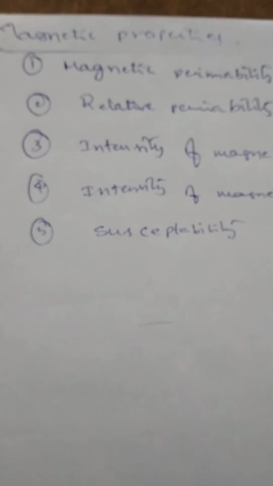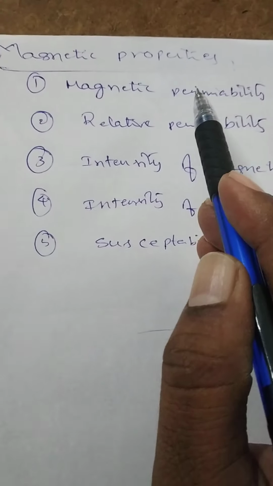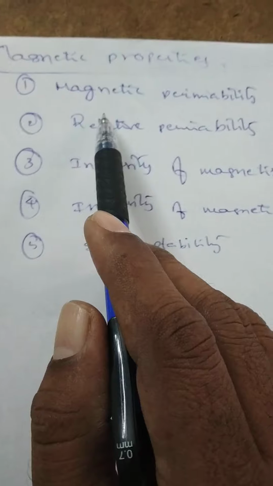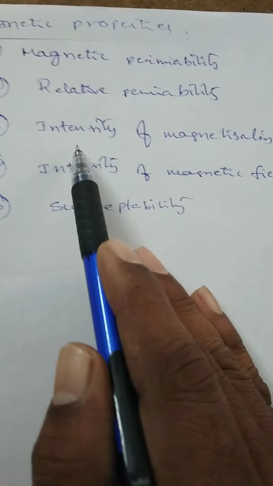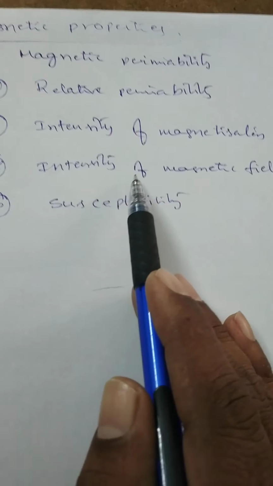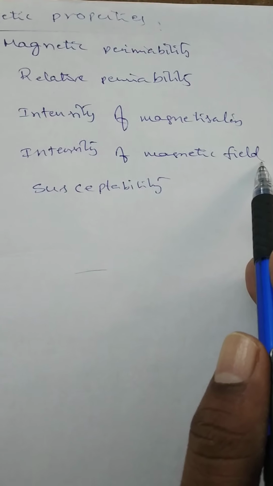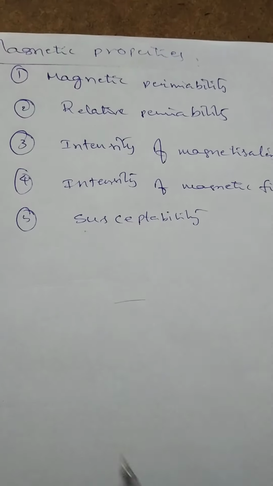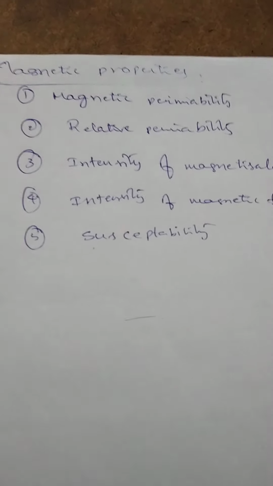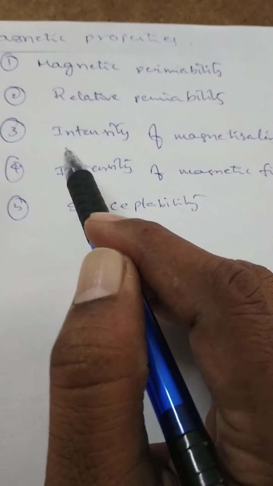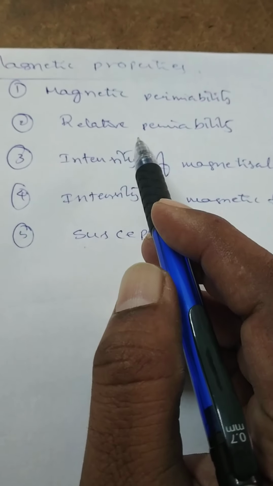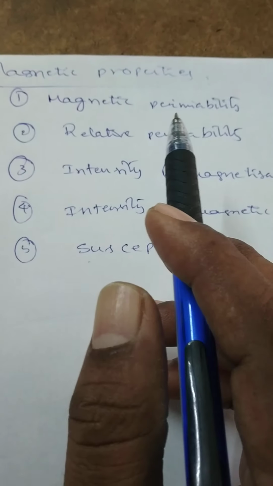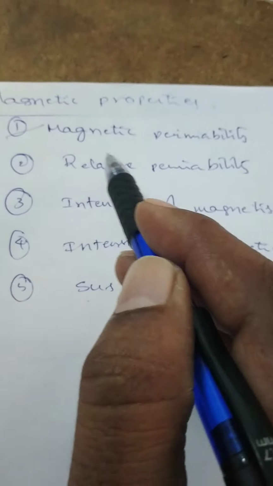So, in this class, we'll learn about the magnetic properties of substances: what is meant by magnetic permeability, relative permeability, intensity of magnetization, intensity of magnetizing field or intensity of magnetic field, and susceptibility. These are some properties regarding the magnetic materials. We should know one by one the definition for each one and also its relation with another physical property. So the first one is magnetic permeability.